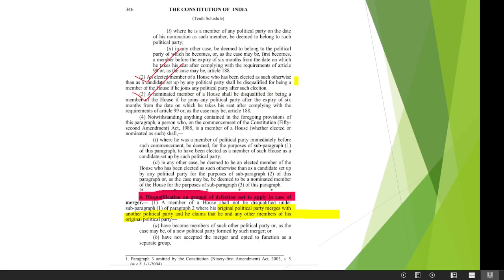There are so many members in a political party, and if two-third of the members agree to merge, then anti-defection will not apply, and there are two cases. Those who want to join the other political party can join, and those who opt to form another political party or to stay independent or to form a separate group, they will also not be disqualified.